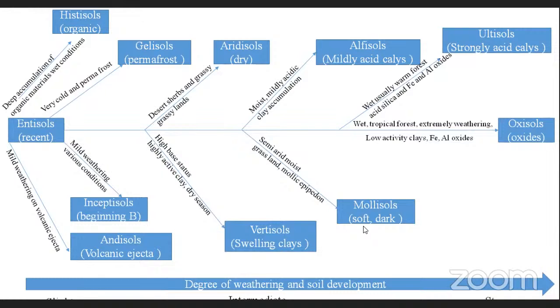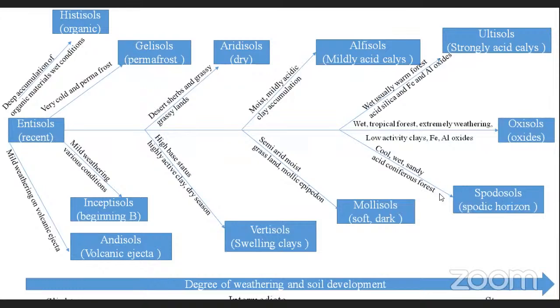So the soft and dark conditions will be the mollisols. So another one is called spodosols: cool, wet, sandy, and acidic coniferous plant conditions. We can expect some spodosols. If it is a coniferous forest, you can expect some spodosols. We can expect some spodic horizons also. So this is regarding the formation. What are the different types of climatic conditions you can expect, all these things are mentioned in this slide.